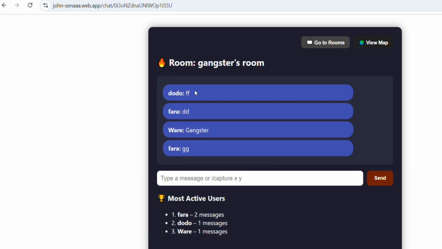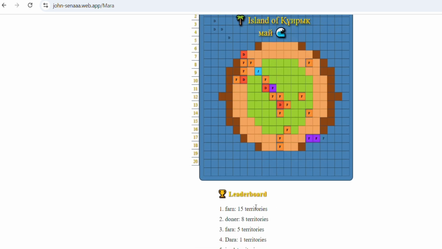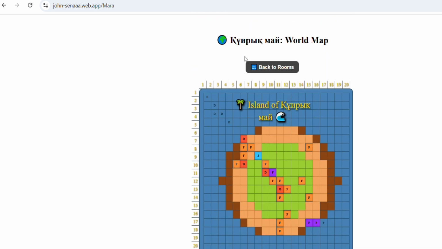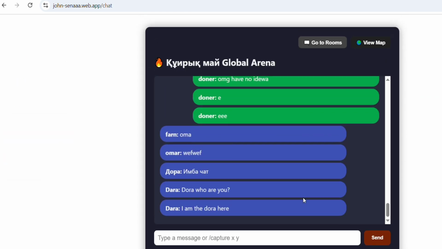For example, each individual room has its own leaderboard, and there's a map, so we're just trying to make something like that. They can capture territories and maybe get money, and there's a leaderboard of who has the most territories at the moment, and so on. So that's it, just a quick show, without going into the construction.